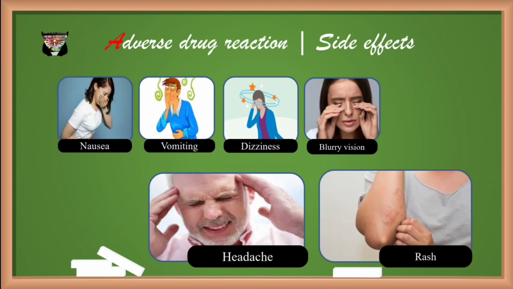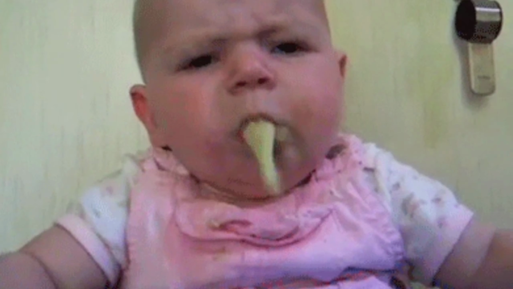Adverse drug reaction or side effect. The side effects or adverse drug reactions that can be seen after having zolpidem are listed here: nausea, vomiting, dizziness, blurry vision, headache, rash, hallucination, somnolence, somnambulism, asthenia, amnesia, GI disturbance, anaphylactic reaction.